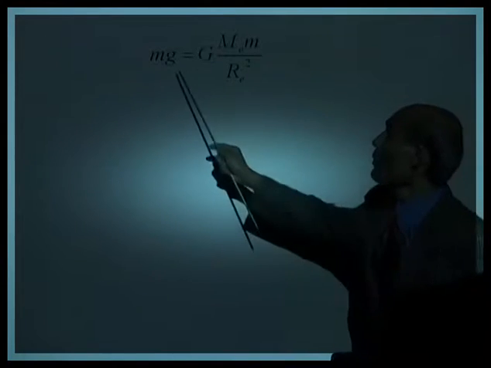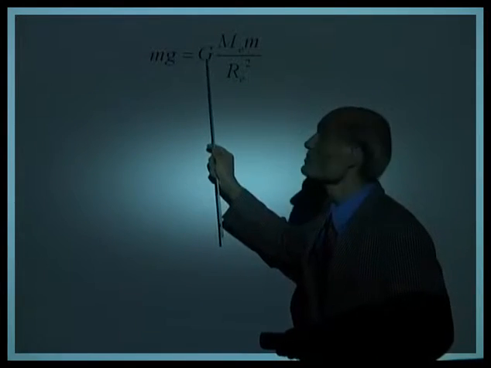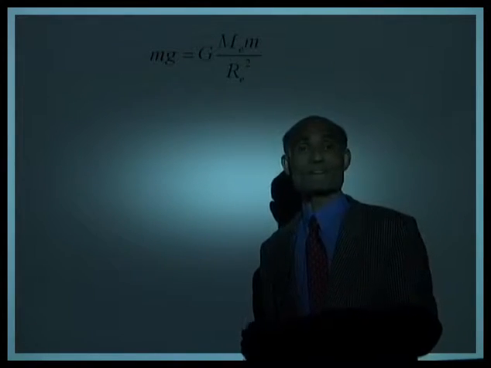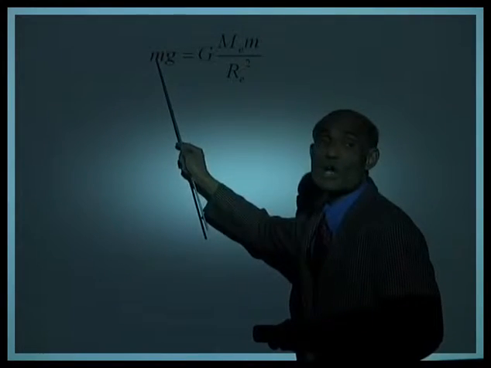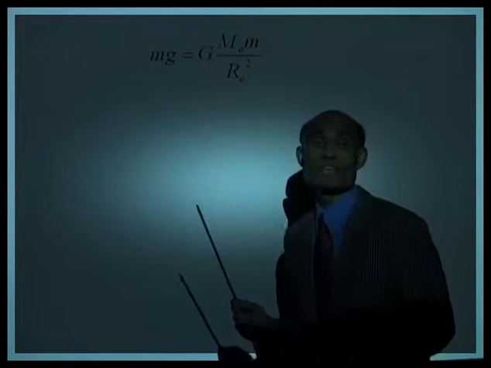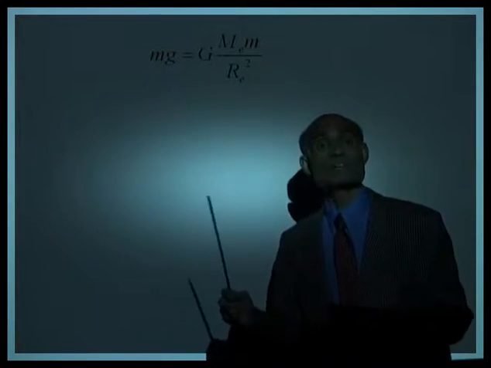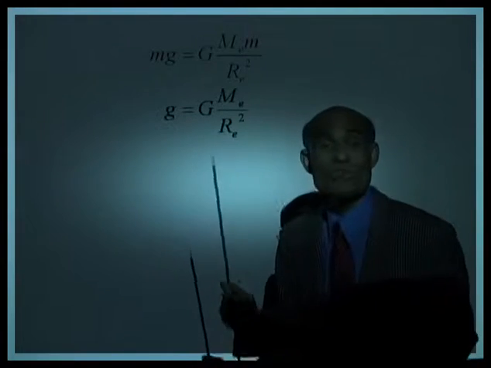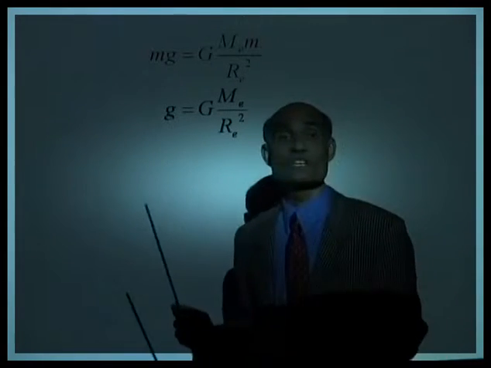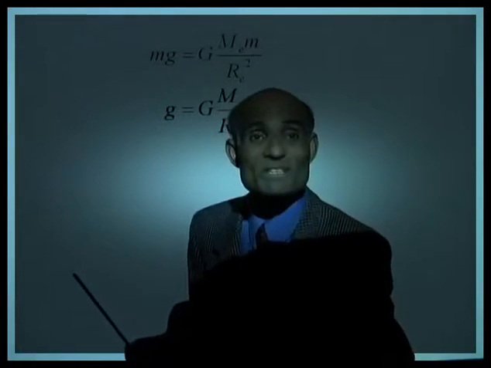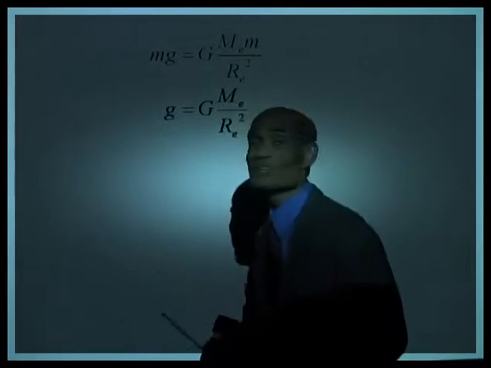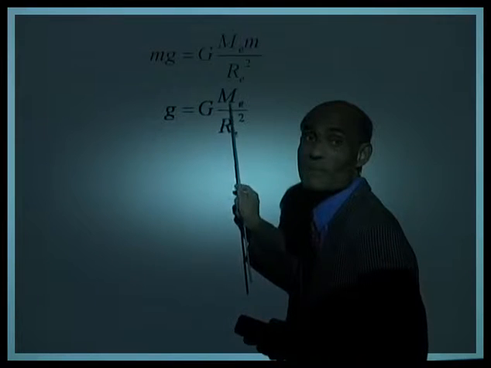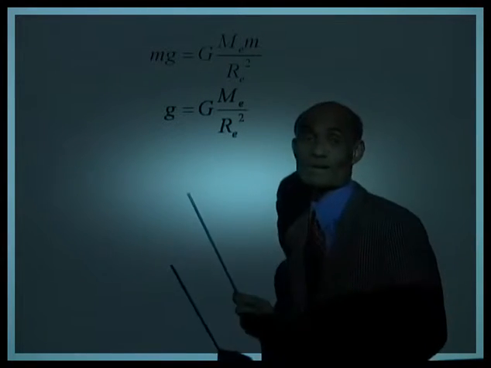We have therefore m g equal to G times m e m over r e squared. And you notice that the lowercase m, the mass of the object, appears on either side, which will cancel. And what does that give you? That gives us an equation for g, lowercase g, the acceleration due to gravity. The equation for the acceleration due to gravity is uppercase G times m e over r e squared.